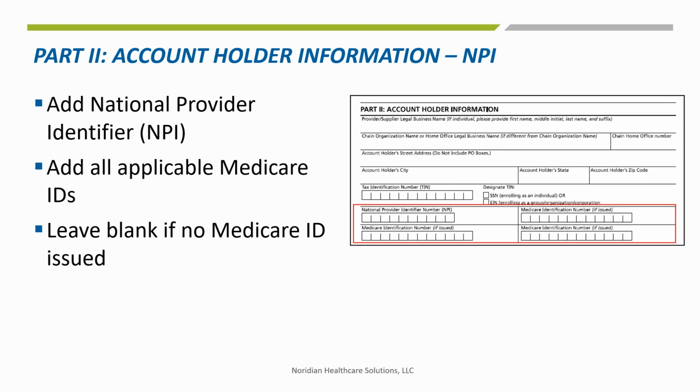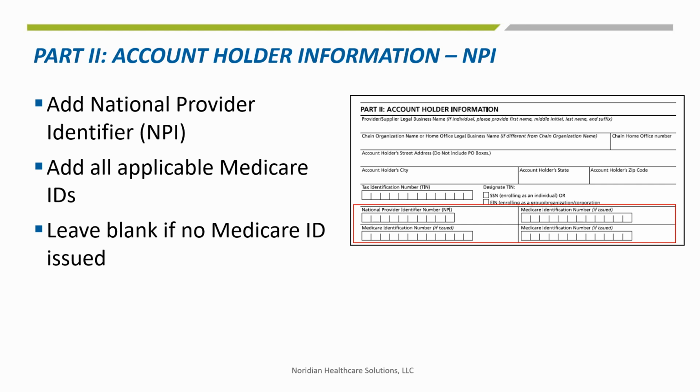The last portion of this section requires entering the Type 2 NPI for the organization or the Type 1 NPI of the sole proprietor. At least one NPI must be entered for the form to be processed. Existing accounts will have a Medicare ID that can be entered. List the ones that associate to the Electronic Funds Transfer Agreement.